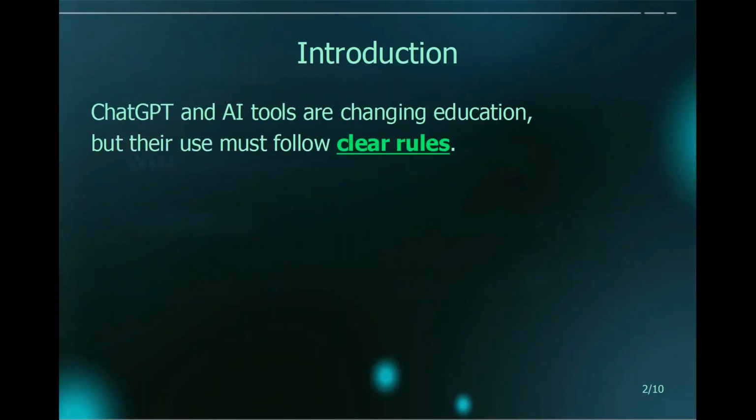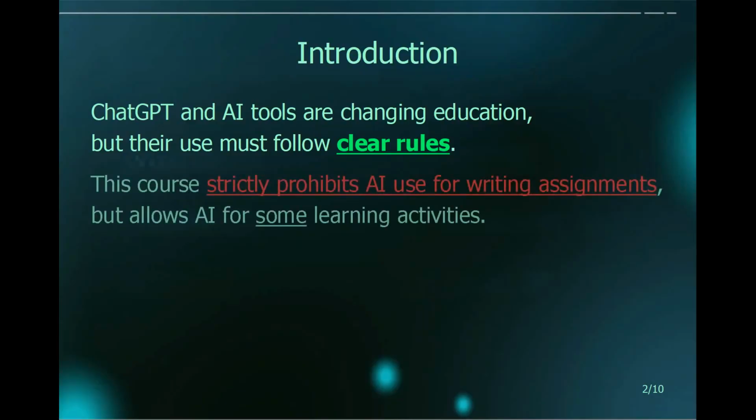ChatGPT and AI tools are changing education, but their use must follow clear rules. In other words, AI can be a helpful tool, but there are strict rules about when and how it can be used in this course. This course strictly prohibits AI use for writing assignments. However, it may be possible to use AI for some other learning activities.